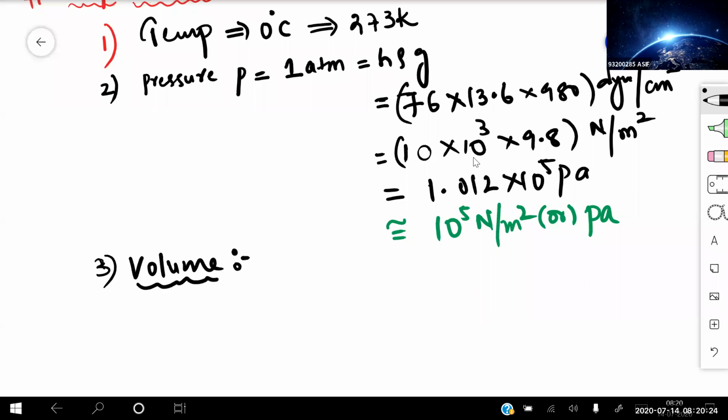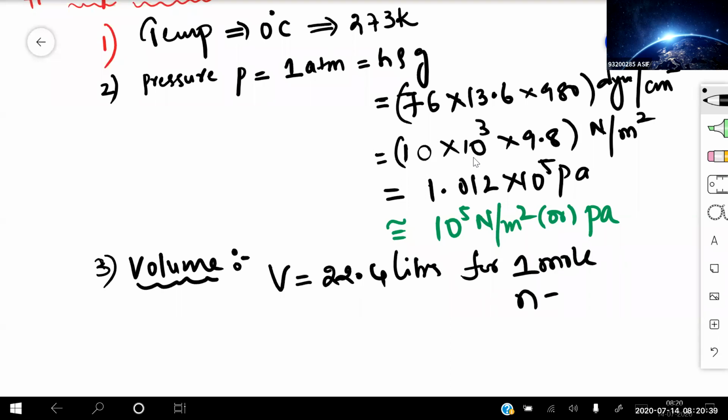If I'm talking about the volume in the STP condition, volume is taken as 22.4 liters. This is the standard value for 1 mole. One mole is represented by small n. Small n is equal to mass divided by molecular mass, that is, mass of the gas divided by molecular mass. So volume at STP conditions is taken as 22.4 liters, or this volume is also equal to